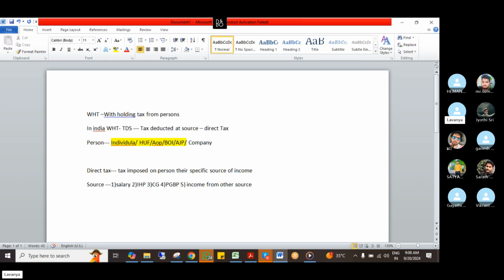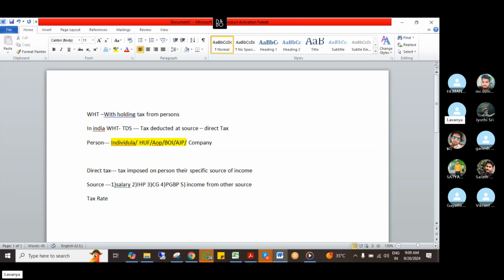Now we learn what withholding tax is, which in India we call TDS, and who the persons are: individual, HUF, AOP. What is direct tax? It is tax imposed on the persons. Indirect tax is tax imposed on goods and services, but here we impose tax on the persons. And we need not deduct tax from all sources of income, only from some heads of income, which are clearly mentioned in the source of income. On what basis do we calculate? They mention a fixed amount or a percentage, any tax rates. The income tax department mentions the tax rates.